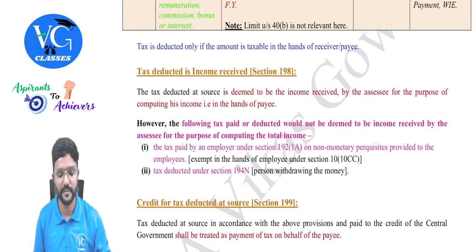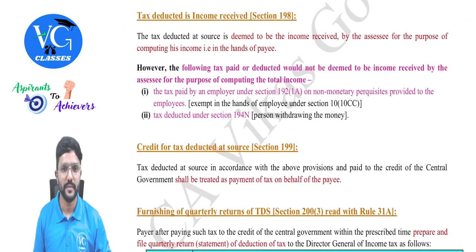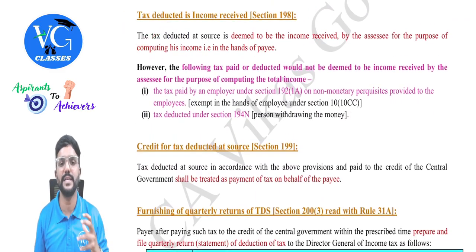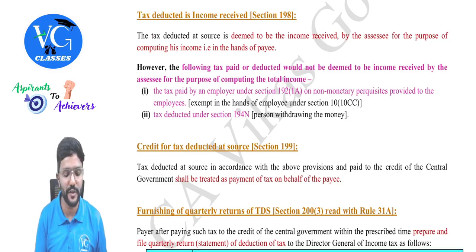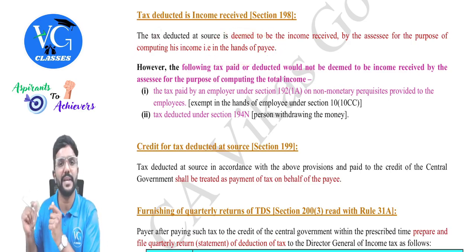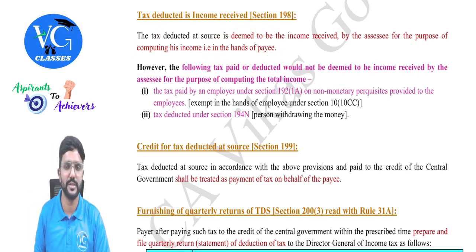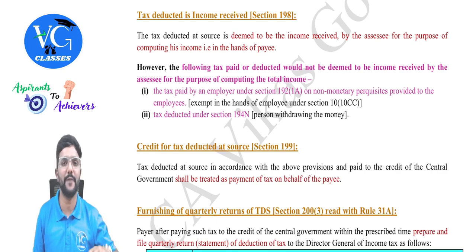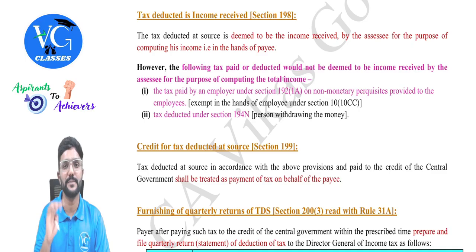The tax deducted at source is deemed to be the income received by the assessee for the purpose of computing his income, that is in the hands of payee. So in my example, what is the income of a payee? 10 lakh gross figure. And I also told you, if the net figure is given in the question after TDS, then how to gross it up. And please be careful, especially in total income questions, one or the other adjustment will be there on TDS, guys.